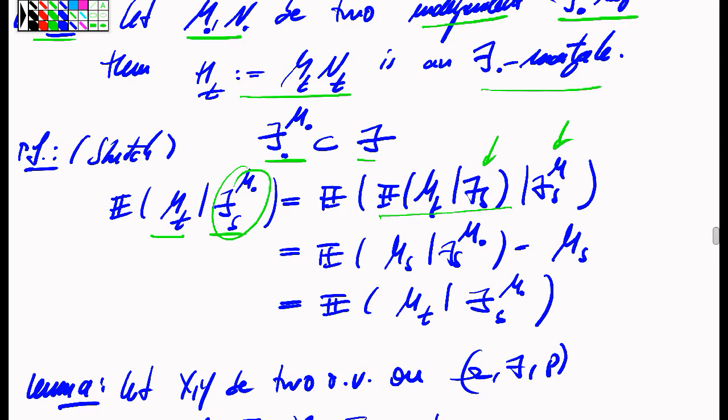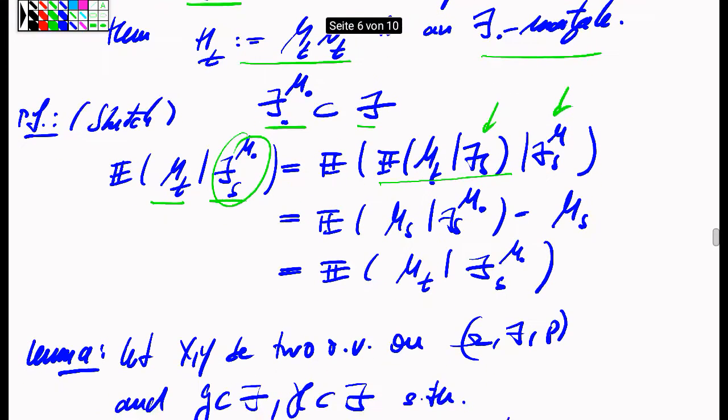That's just the usual projectivity property of conditional expectations. Now I use the fact that the M process was assumed to be a martingale with respect to the primal filtration, the full filtration. So this inner conditional expectation is just the martingale at time s, M_s.